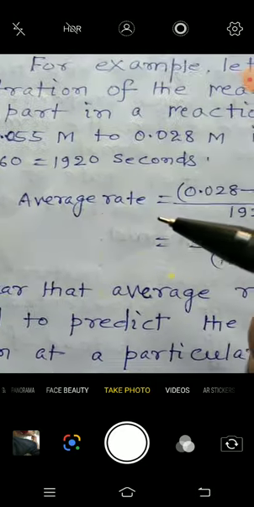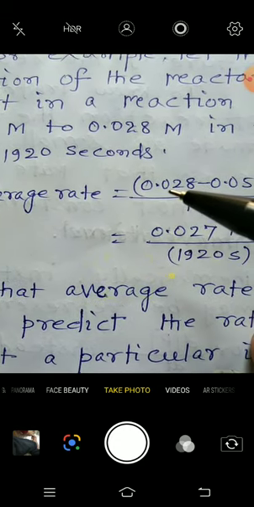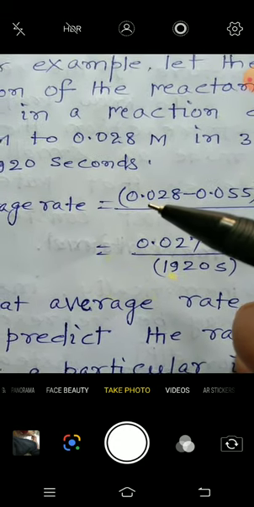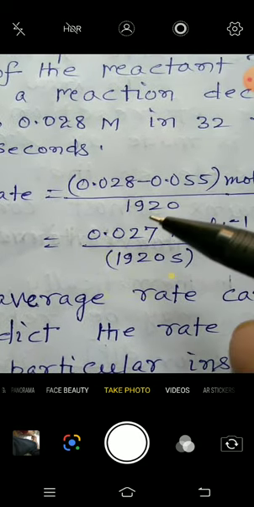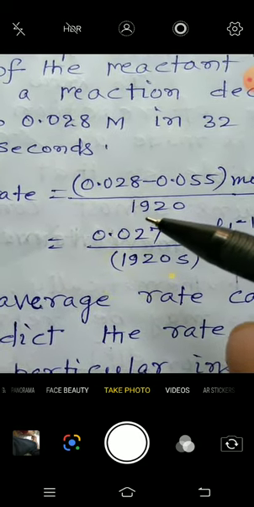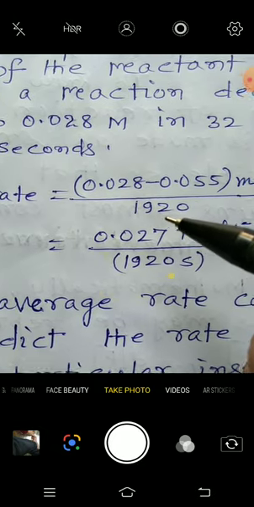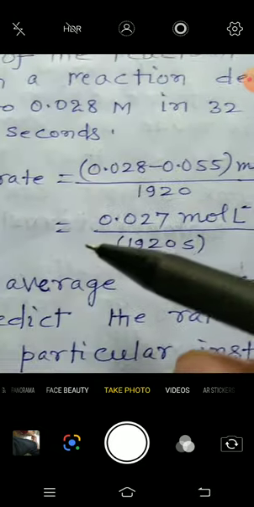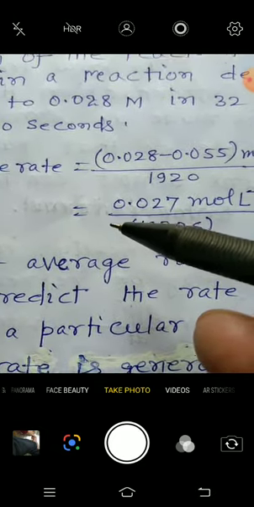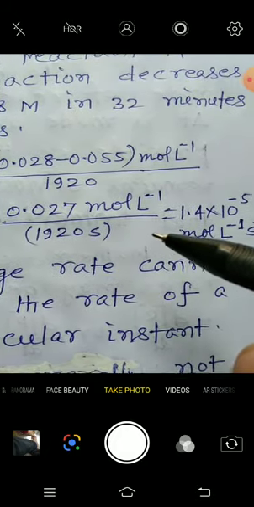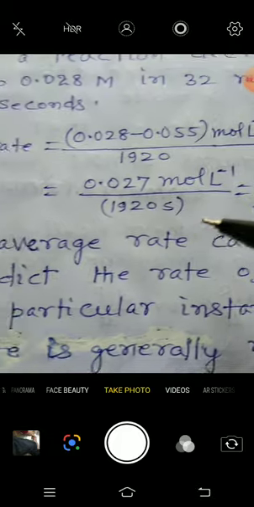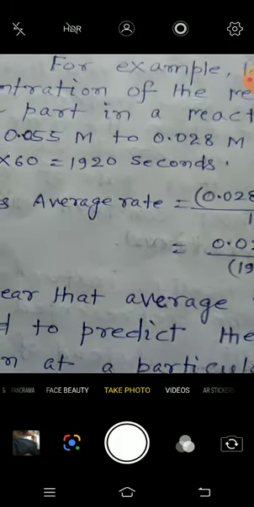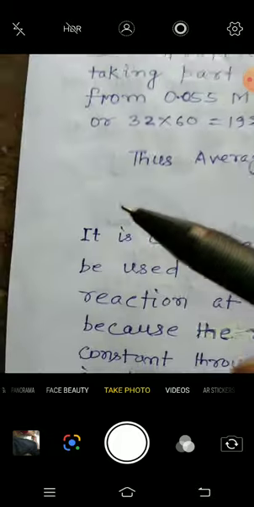Thus, average rate will be equal to the final concentration, that is 0.028 minus the initial concentration, divided by 1920 seconds, that is the final result is 1.4 × 10^-5 mol L^-1 s^-1, that is the average rate.